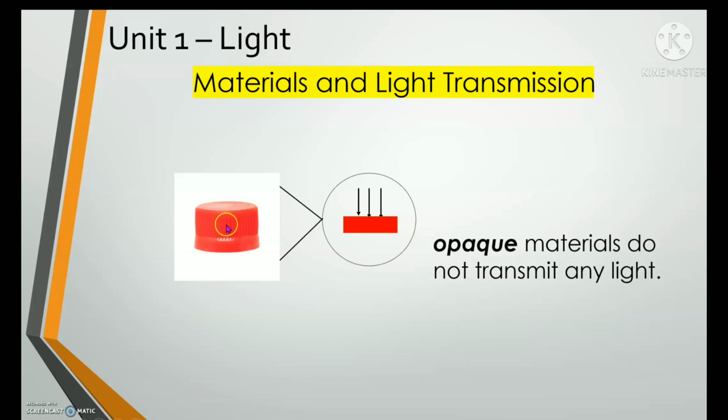So we cannot see right through the cup, right? Because the light cannot transmit or go through. Okay, let's see the arrow again. This is the surface of an opaque material. As you can see, the light rays or the waves did not enter the surface of the material, because the light cannot go through or cannot transmit. That's why we cannot see inside or through this cup.